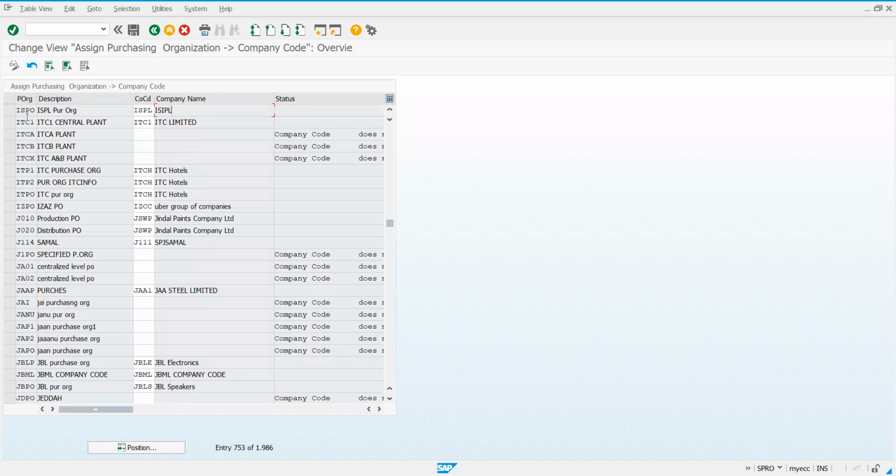So wherever you have purchasing organization to company code, it is a one-to-one relationship. It's not one-to-many. It's one-to-one, purchasing organization to company code. But one company code can have multiple purchasing organizations. I can as well enter ISPL for ITCA also. This is for finance people, not to worry much about this. Probably you are getting this. Company code to purchasing organization is one-to-many. You noted? Yes, sir.